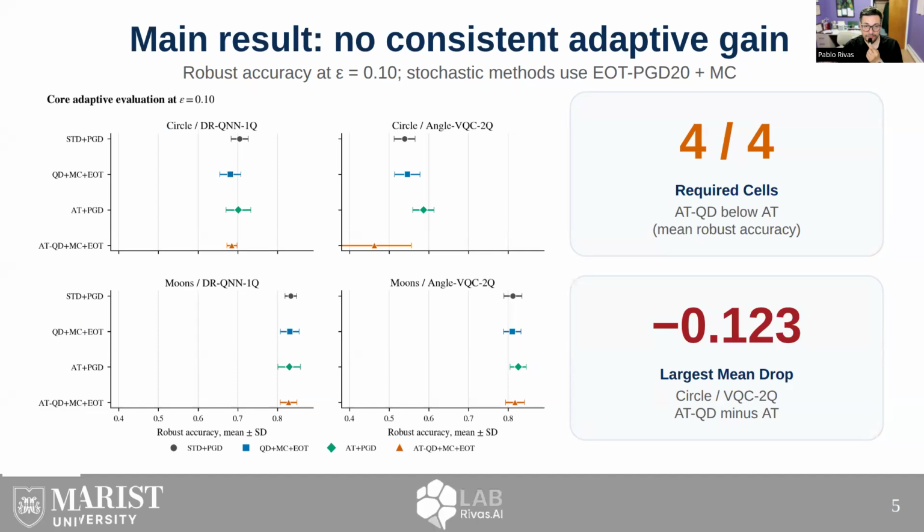The most visible failure is the circle task with the two-qubit variational classifier. There, adding dropout to adversarial training produces a large mean reduction. This is why the paper should not be framed as a successful new defense. It is a careful test that rejects a tempting defense story.